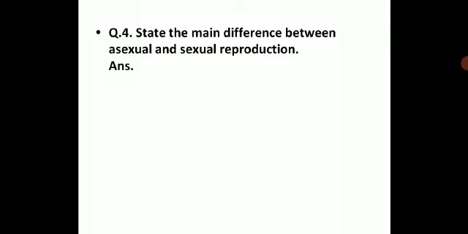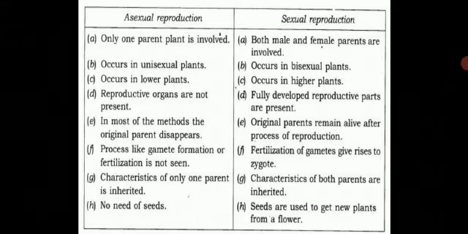Now state the main difference between asexual and sexual reproduction. So let us see what are the distinct points of difference between sexual and asexual reproduction. Definitely they have some differences. So let us see now, and you are going to write these points of difference in your notebook. Draw columns, make two separate columns and write the distinct points of difference between them.